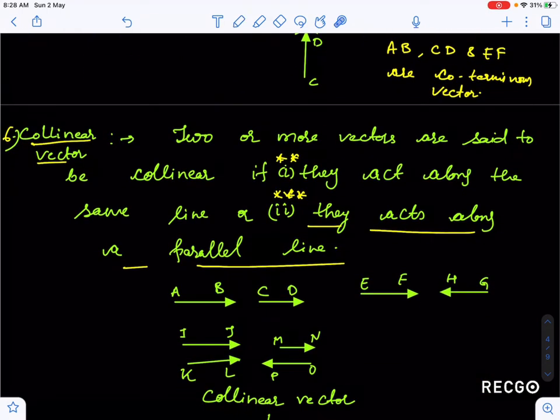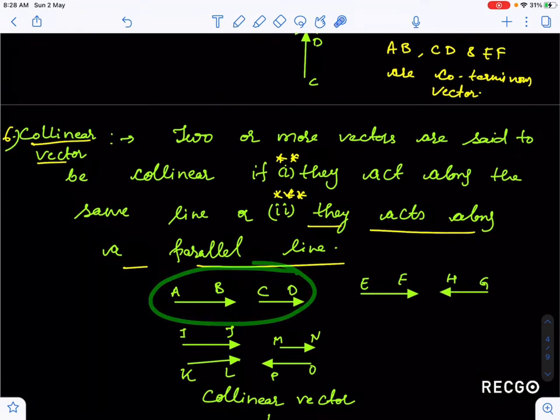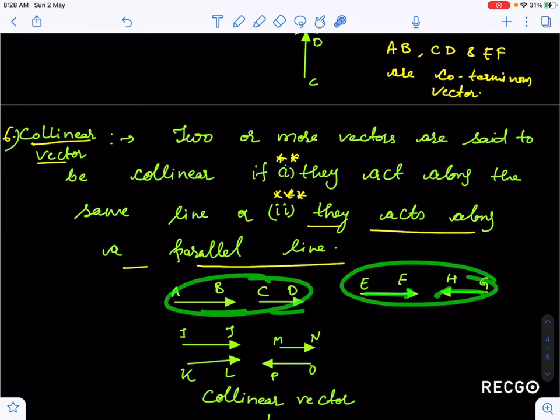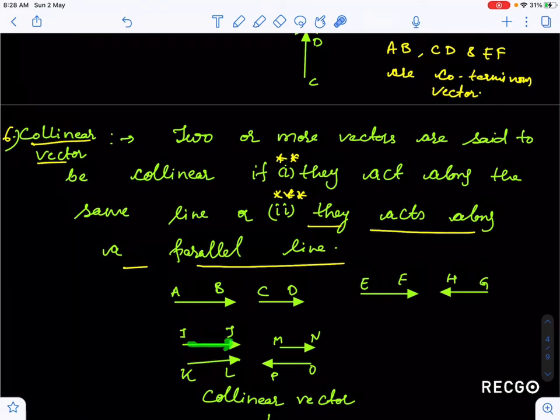Suppose guys, I have represented this as acting along the same line, collinear. Even if they act along the same line, no matter whether they have opposite or the same sense of direction, they are collinear vectors. Even these are collinear vectors and these are also collinear vectors. Students usually get confused when given four options about whether this is a collinear vector or not. So this is also a collinear vector.